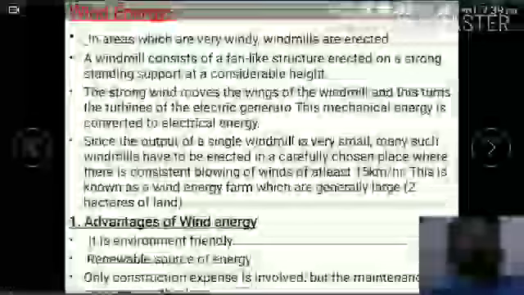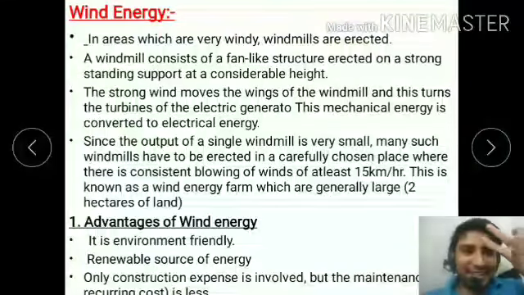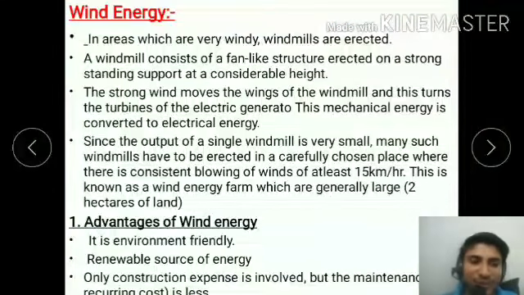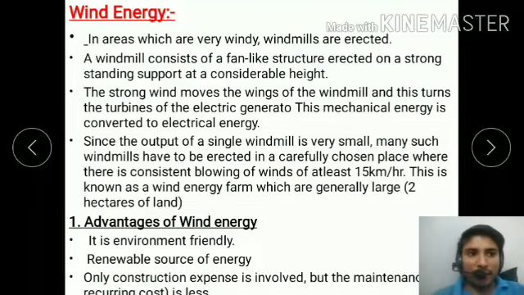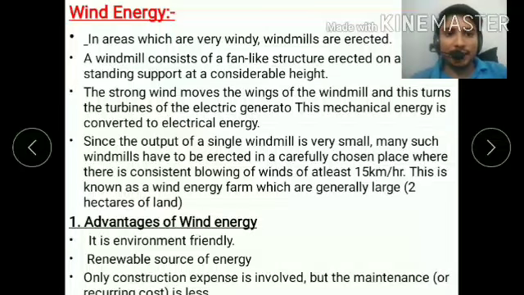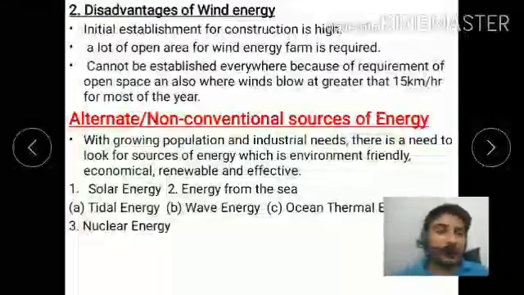Now the next point is, what are the advantages of wind energy? This is a conventional source of energy. First, it is a renewable source of energy. It is eco-friendly, there is no kind of pollution. Point number two is that it is a renewable source, we can renew it again and again. Point number three is that only construction expenses are involved, but the maintenance is very low because there are no dust particles or other kinds of expenditure. Now the disadvantages of wind energy.